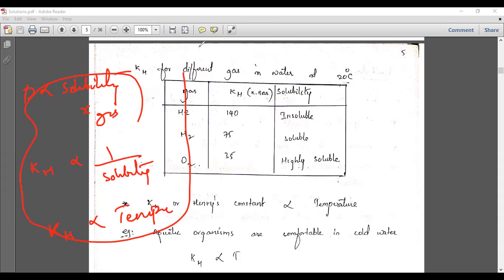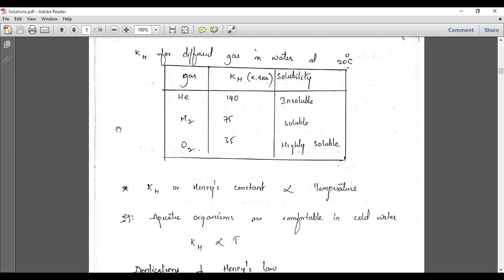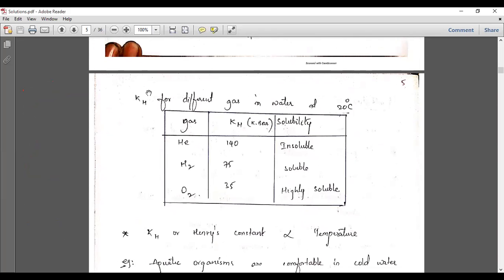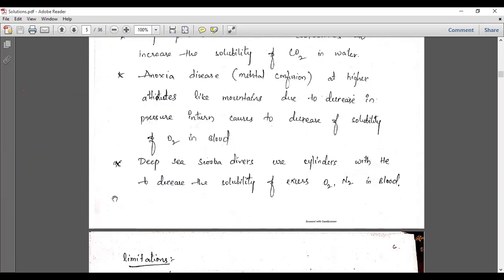Henry's law explains the solubility of gases dissolved in a liquid. In this solutions chapter, we will understand this. Henry's law completely explains the solubility of gases in liquids. We will see the applications of this Henry's law and what the limitations of Henry's law are. See here, what are the applications of Henry's law?